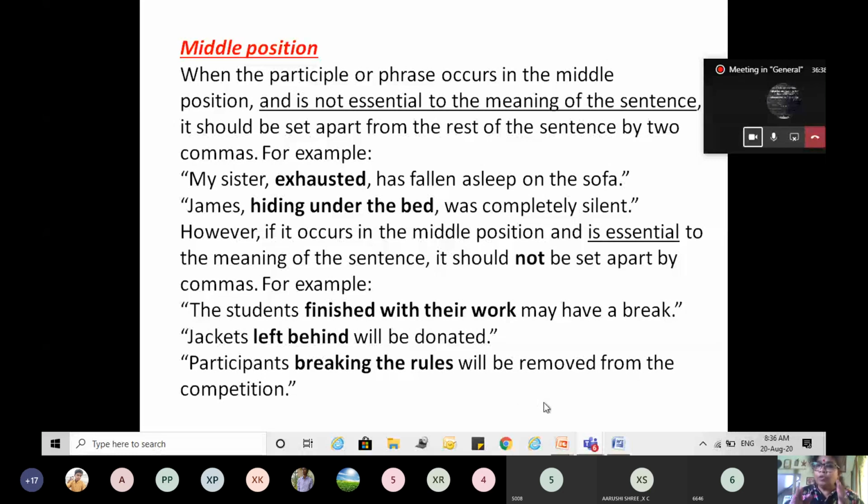Whenever the participle or the participle phrase is in the middle, it is always very confusing. So you have to see whether the participle or the participle phrase is important for the sentence to be complete. Does the sentence make any sense after removing it? If it makes sense, you can put a comma. If it doesn't make sense, you should not put the comma. Clear?